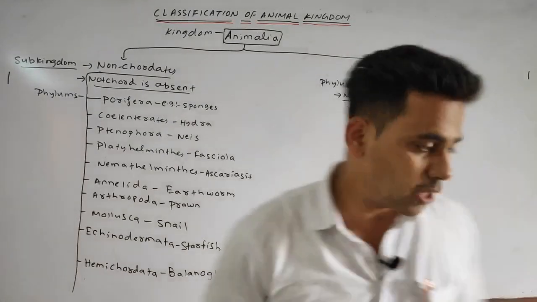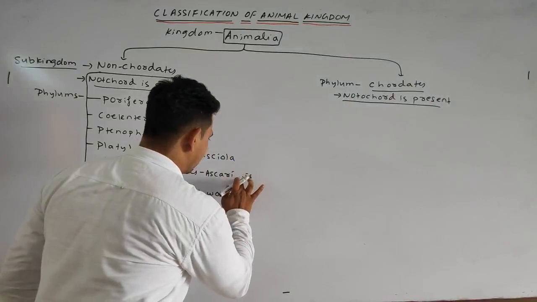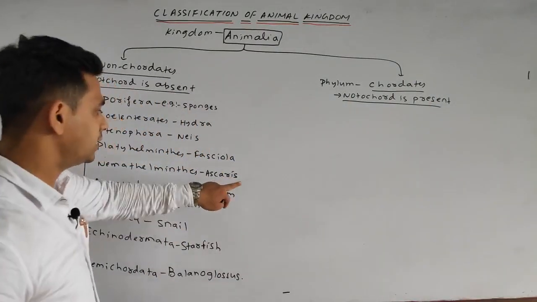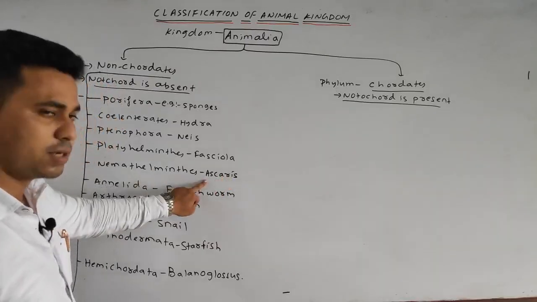Students, just correct this by writing Ascaris. Not Ascariasis, that is a disease. Wrongly I have written Ascariasis. Okay, Nemathelminthes, example Ascaris. Please correct it.